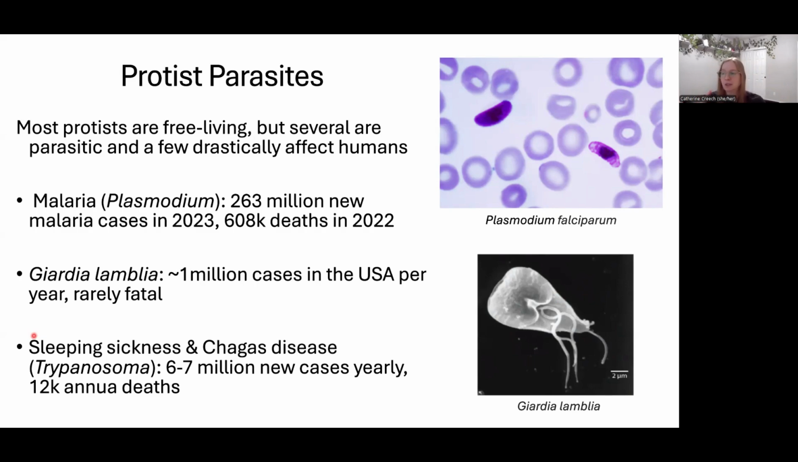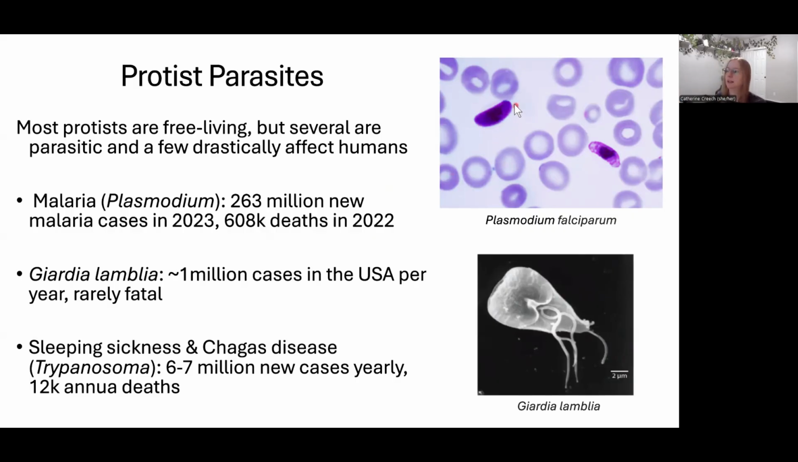So 3 of the big ones that protists cause are malaria, which is a huge impact on humanity. There's about 263 million new cases per year. That was from 2023, which is the most recent data. And then in 2022, there were 608,000 deaths. So pretty incredible.